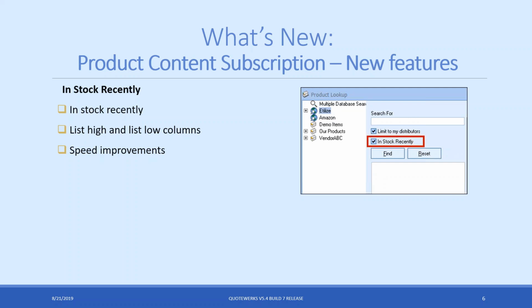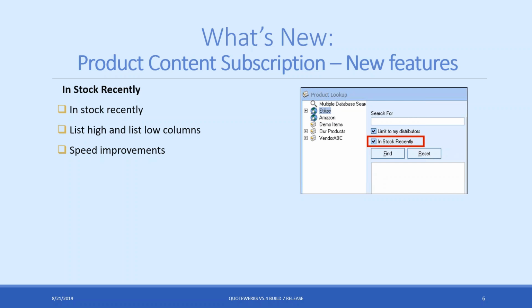So basically each night we'll take a look and see what's been in stock. And then if you have this checkbox set, and we'll go through this one as well, you'll be able to reduce your results from your distributors to only items that have been in stock within the last 24 hours. The feature has been asked for quite a long time, so it's now available in build 7.